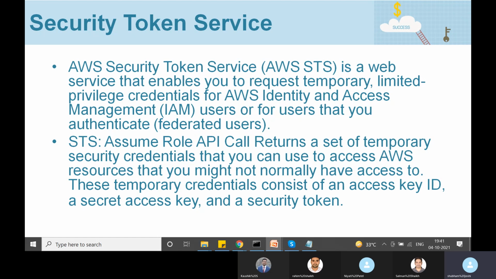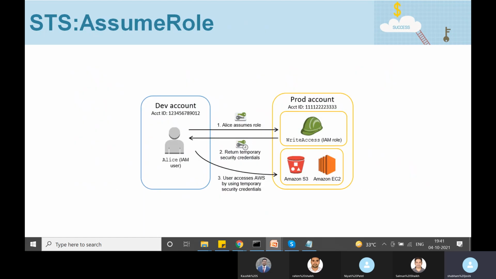Okay, so the STS assume role API call returns a set of temporary security credentials that you can use to access AWS resources that you might not normally have access to. These temporary credentials consist of an access key ID, a secret access key, and a security token. Okay, so let's see how it looks.